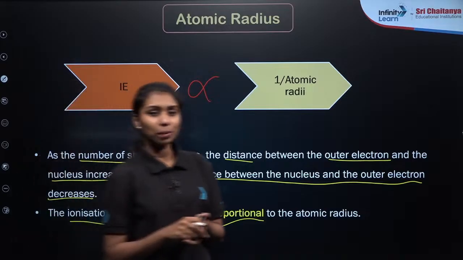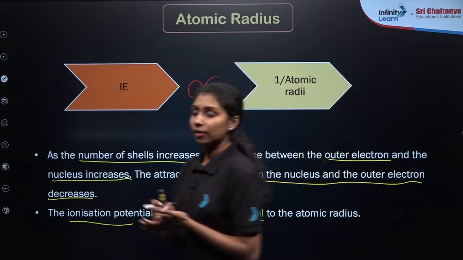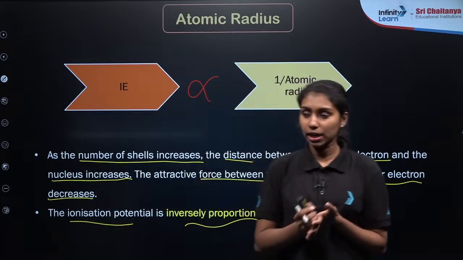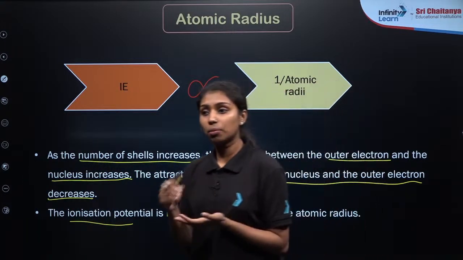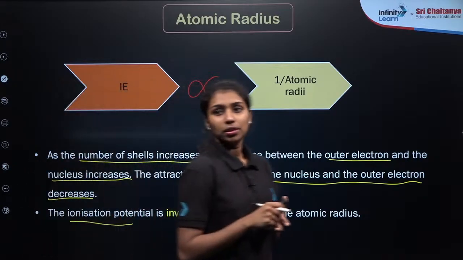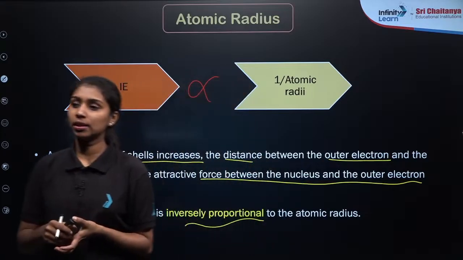Now, there are no particular reactions for this chapter. We need to just get an idea about the periodic table. What is the importance of the periodic table? What are the different elements in the periodic table? Try to write down the electronic configuration. Try to find out the period, block and group of those particular elements in the periodic table. And the complete reactions we have studied in the first chapter, chemical reactions and equations.